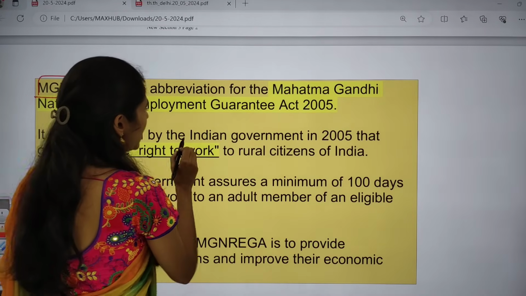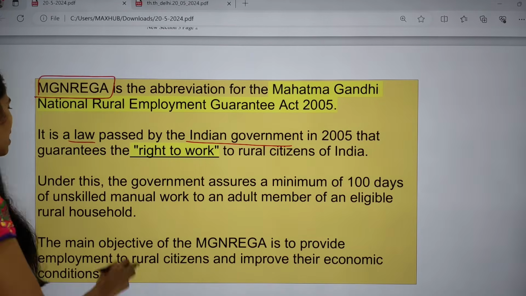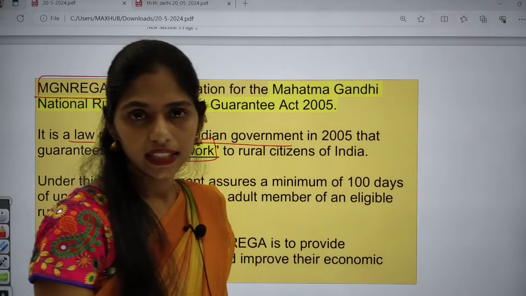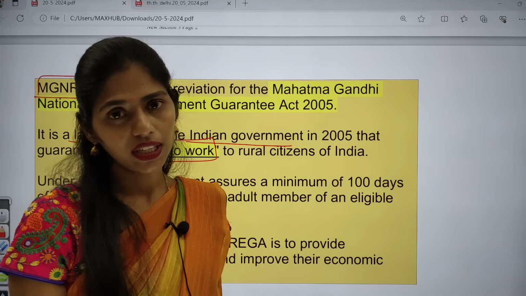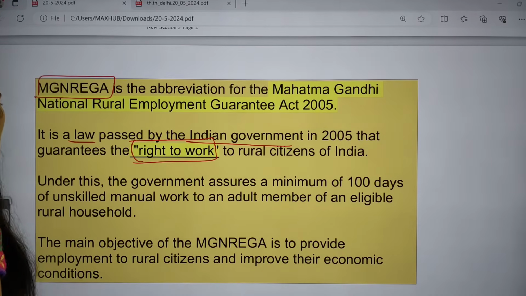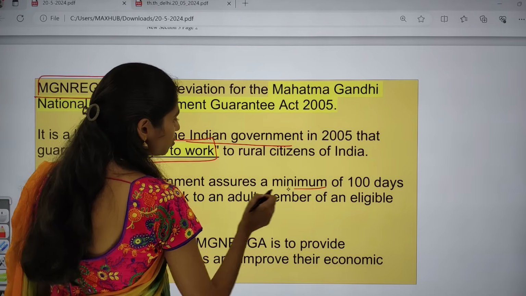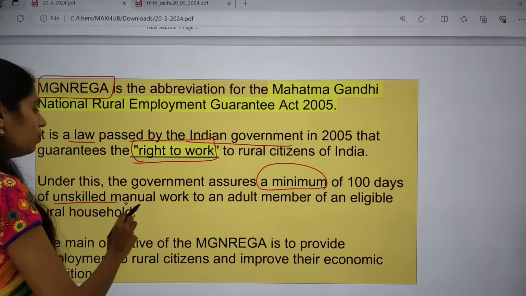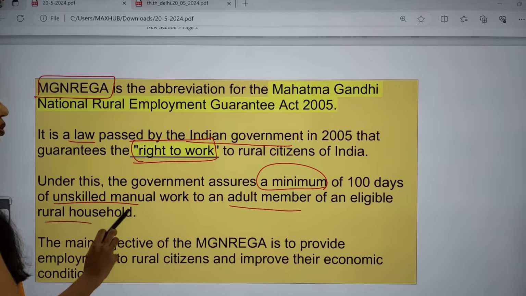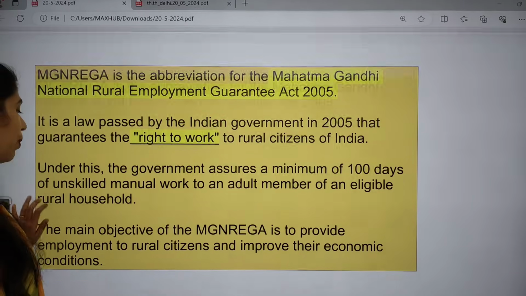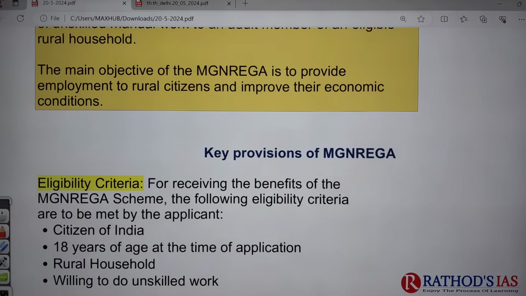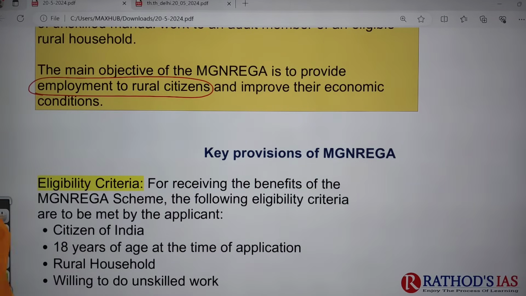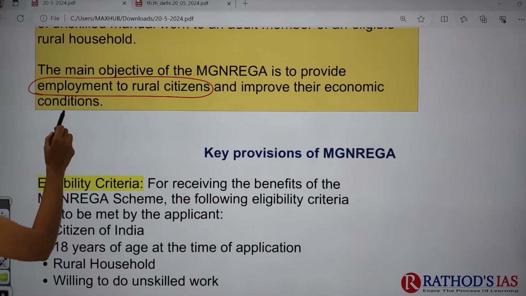This law was passed by the Indian government in 2005, and it guarantees the right to work to rural citizens. It is not related to urban areas. It is related to rural areas, and to unskilled work. Under this scheme, the government assures a minimum of 100 days of unskilled manual work to an adult member of an eligible rural household. The main objective of this scheme is to provide employment opportunities to rural citizens and to improve their economic conditions also.